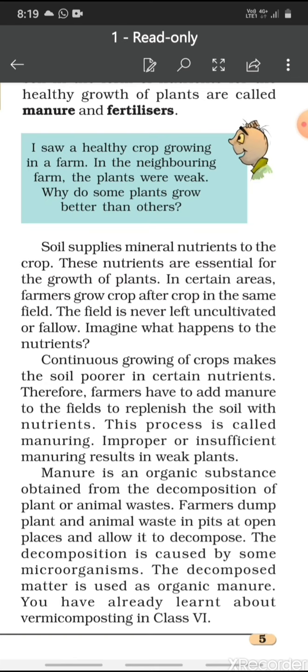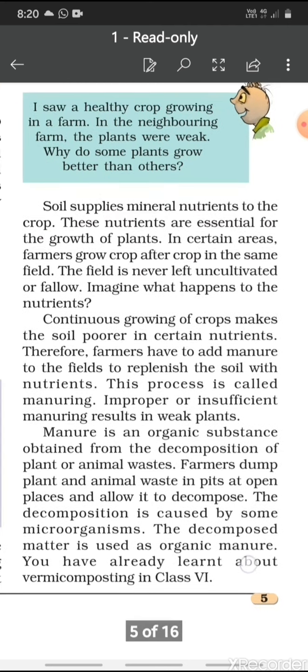So children, if a farmer is growing crop after crop in a field and he is not leaving the field fallow or uncultivated, then all the nutrients present in the soil will get used up. So to supplement the nutrients to the soil, we must add manure or fertilizer to the crop so that we can get a healthy crop out of the field.